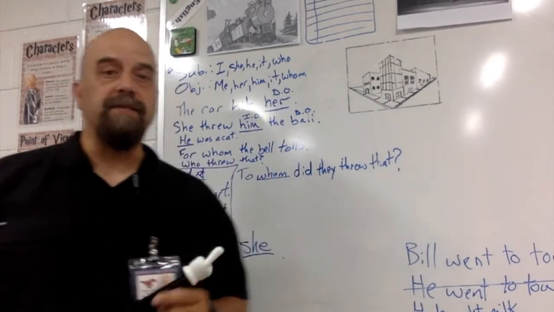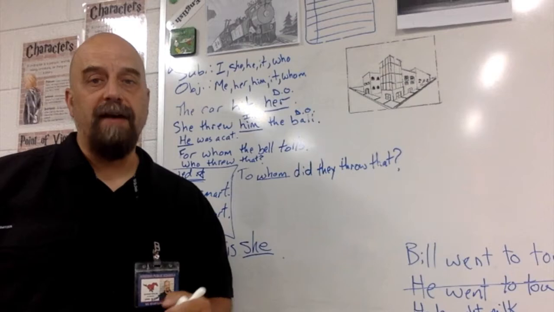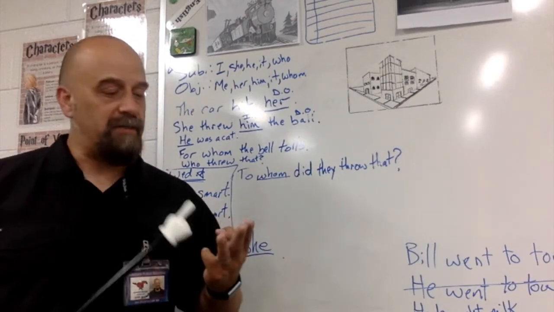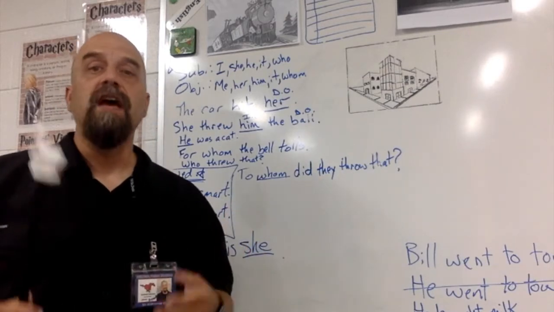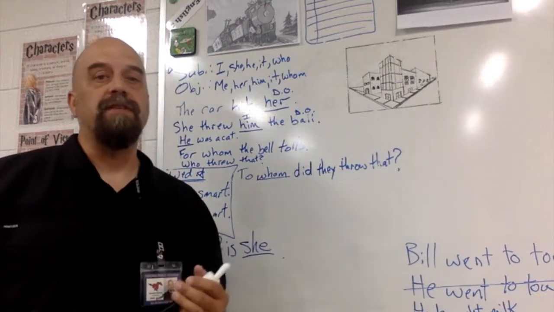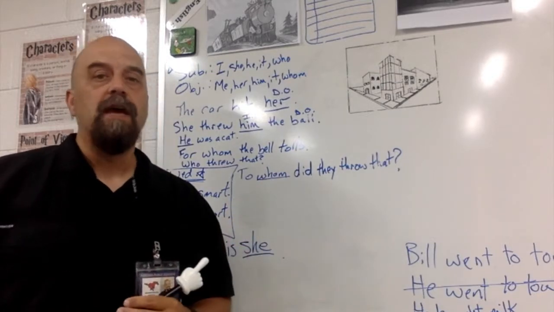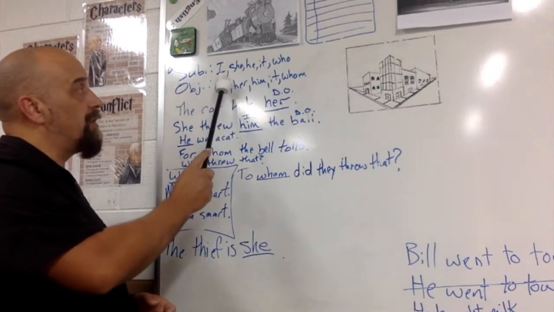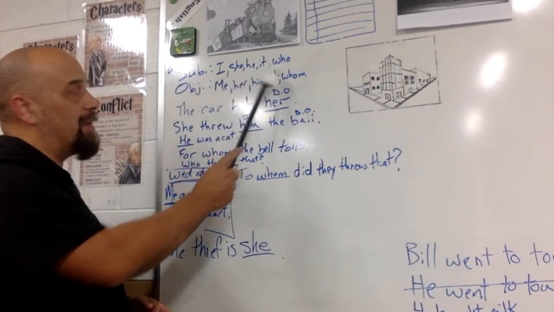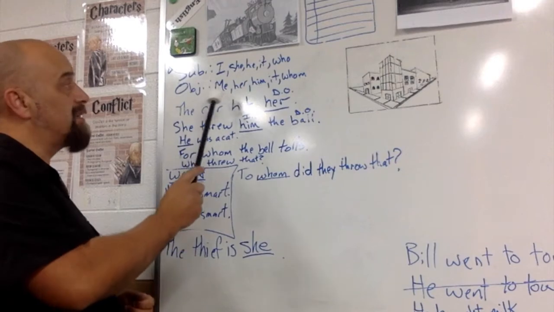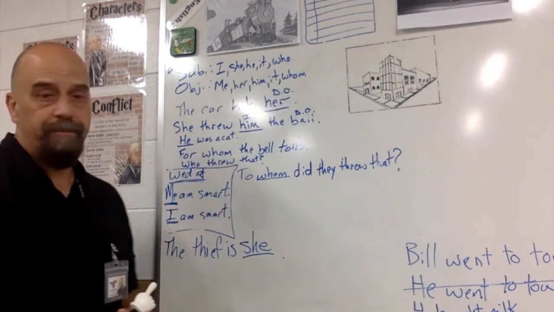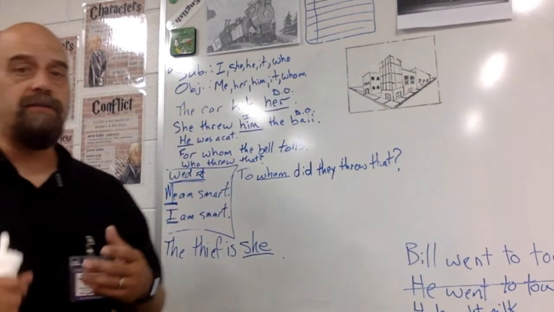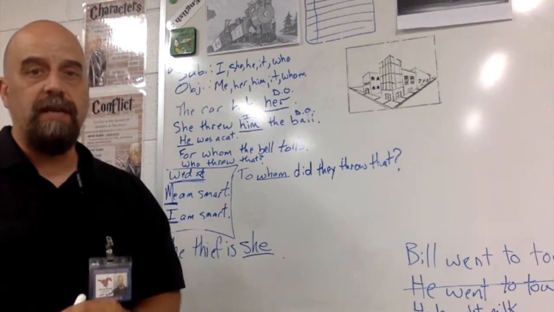Subject and object pronouns. By now we've talked about things like direct objects, indirect objects, predicate nominatives, predicate adjectives. Those are key to helping us with this, as well as subjects and verbs in general, so we know what to do with these. Subject pronouns include words like I, she, he, it, and who. Object pronouns are me, her, him, it, whom. So the question is, how do we know when to use these?